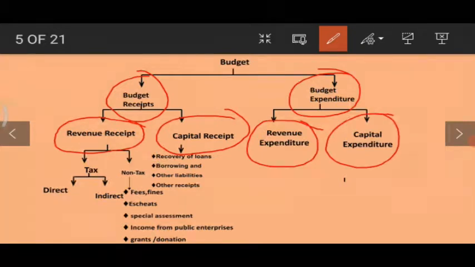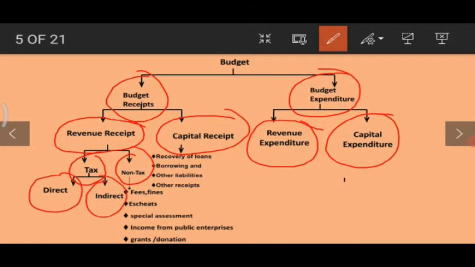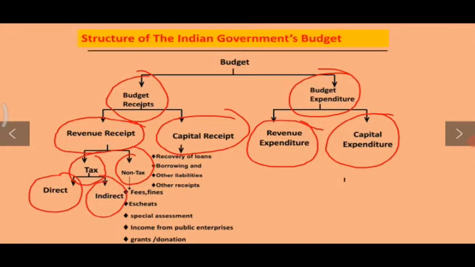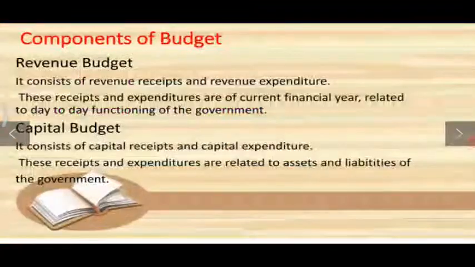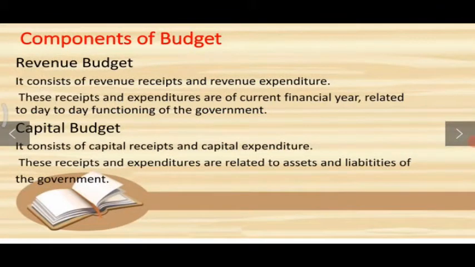Now revenue receipts include tax and non-tax. And capital receipts include receipts like recovery of loans, borrowings and other liabilities. Tax includes both direct tax and indirect tax. So let us understand the complete structure of government budget in detail. Let us begin with the components of budget.